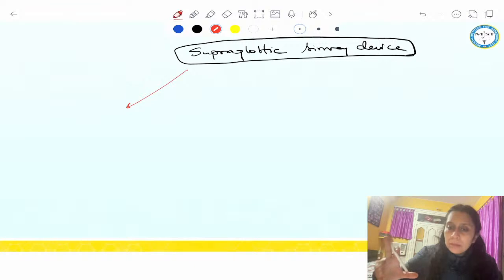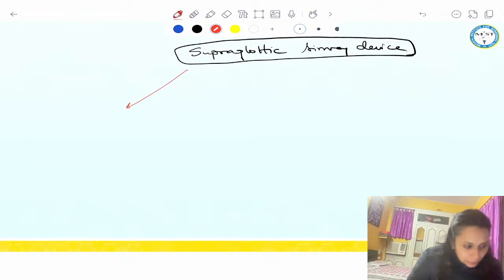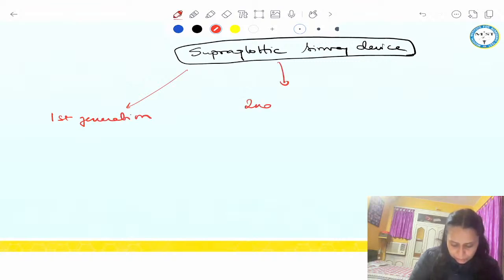But guys, remember, third generation, in books, is still not getting mentioned. Yeah, but there are some devices like Buscao airway, etc., which come under third generation. Okay, guys. So supraglottic airway device, first generation and second generation.